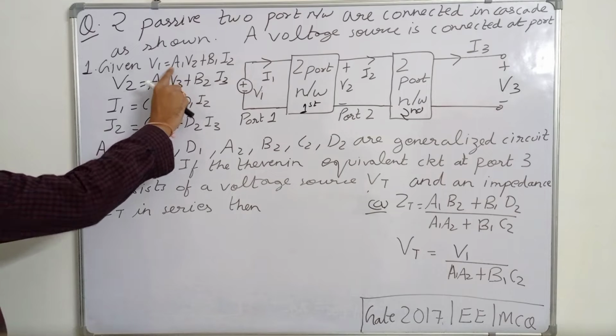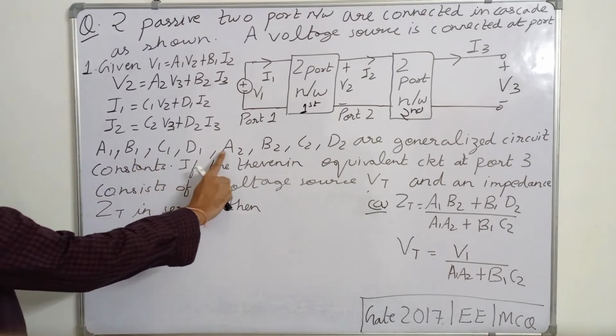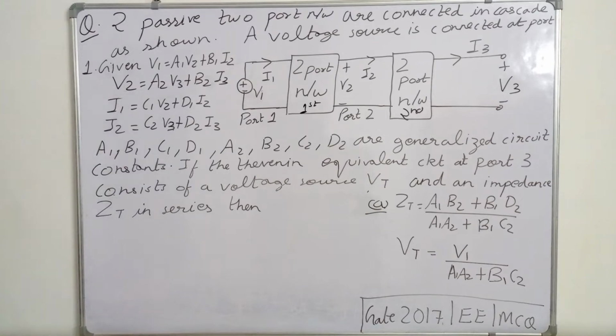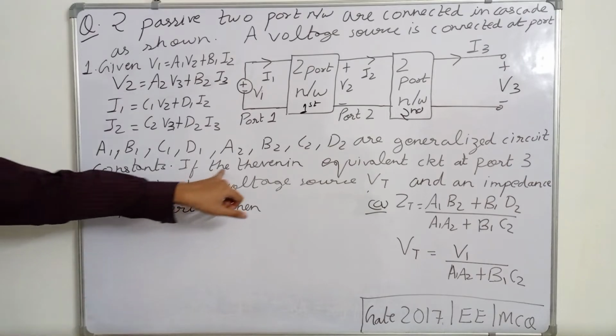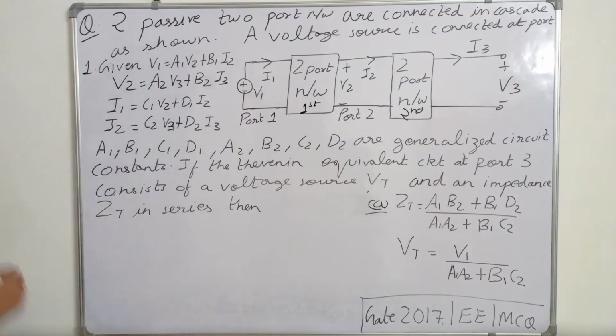Equations are given to us: V1 equals A1 V2 plus B1 I2, V2 equals A2 V3 plus B2 I3, I1 equals C1 V2 plus D1 I2, I2 equals C2 V3 plus D2 I3. Obviously they are equations for the ABCD matrix, and it is given that A1, B1, C1, D1, A2, B2, C2 and D2 are generalized circuit constants.